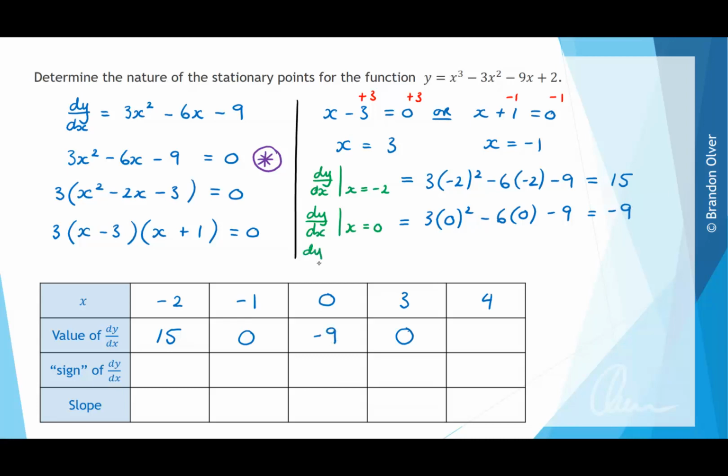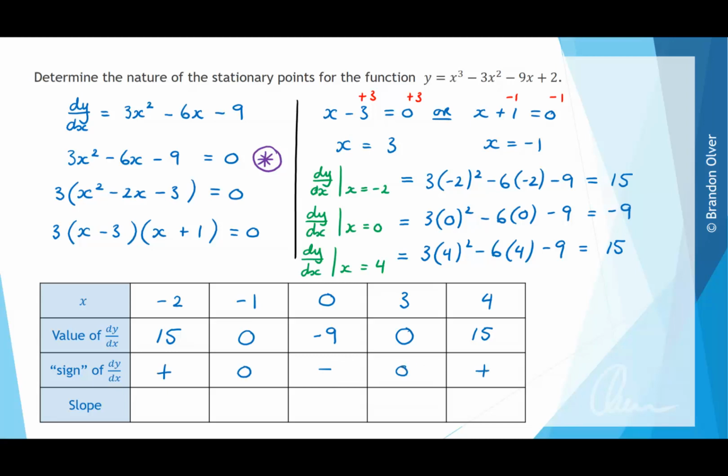And the last one we need to do is dy dx, evaluated at x equals 4. And when we evaluate that, we'll have 3 times 4 squared minus 6 times 4 minus 9. And when you evaluate that, you should find that it is equal to positive 15 once again. So we put our 15 down here in the table. Next, what we want to do is work out what the sign of dy dx is. And by sign, we just mean whether it's positive, 0, or negative. So this is positive, 0, negative, 0, and positive.